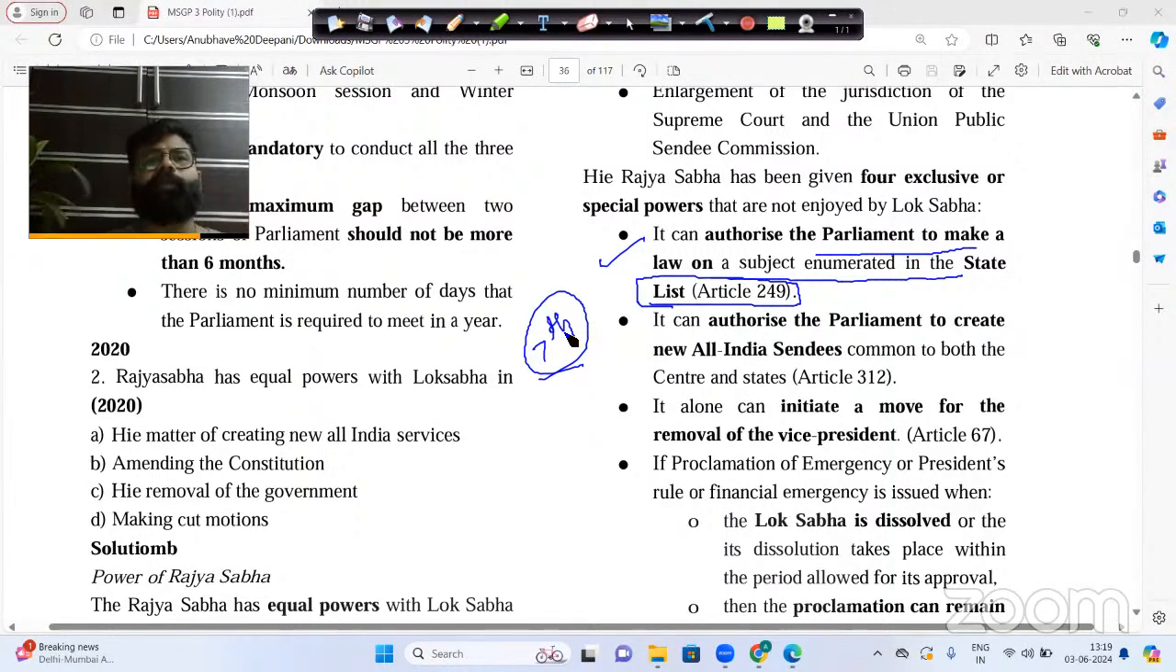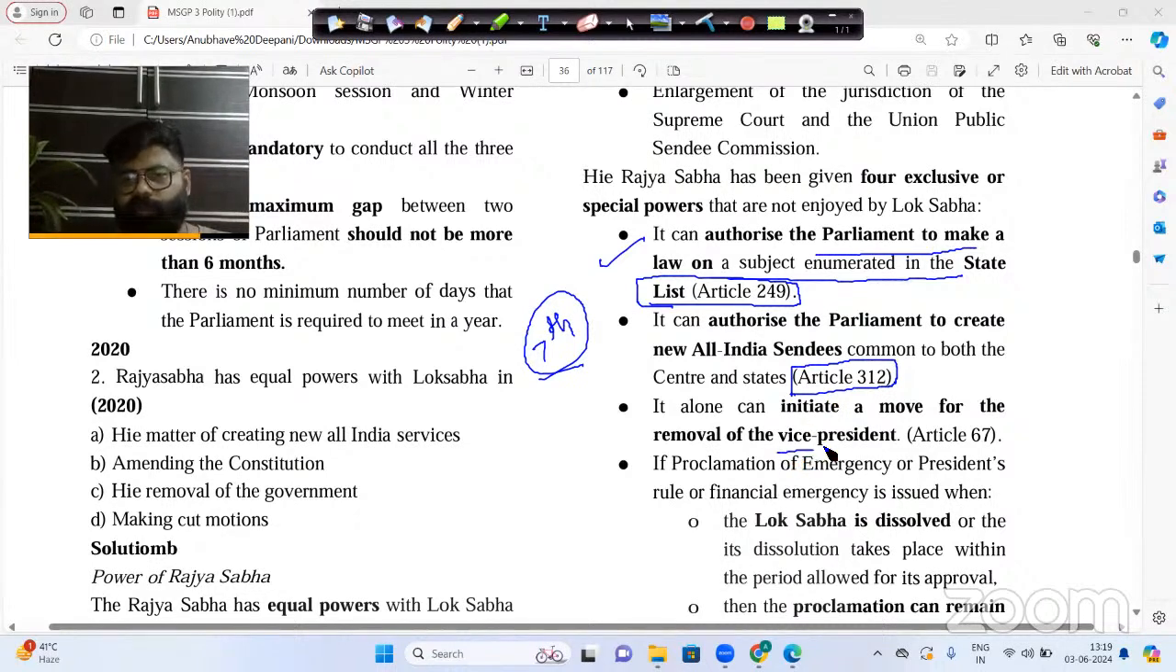But according to article number 249, Rajya Sabha has this particular special power that Rajya Sabha can give the authority to the Parliament to make any law on the state list. This power comes to Rajya Sabha under article number 249. Now, we also discussed article number 312, All India Services. Whenever a new All India Service is created in the Parliament of India, the initiative will be taken by the Rajya Sabha with the special majority. After that, Lok Sabha will pass the bill with simple majority. So, in article number 312, All India Services, Rajya Sabha has a special power.